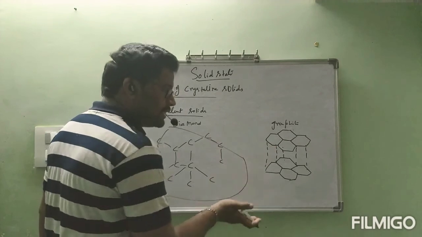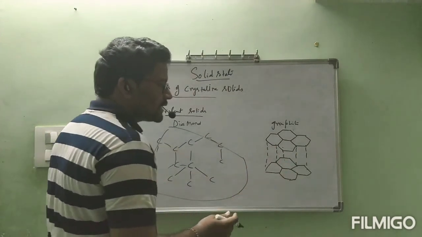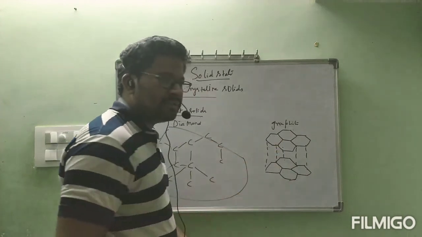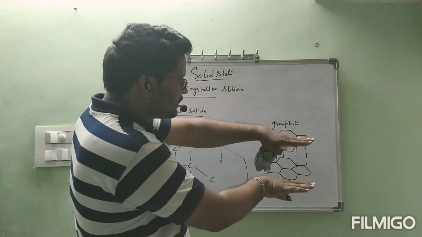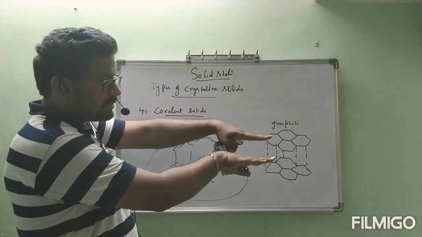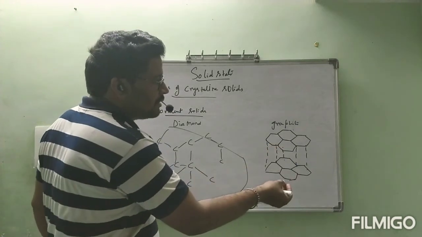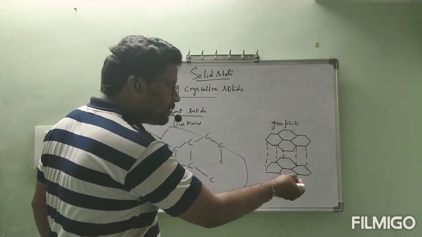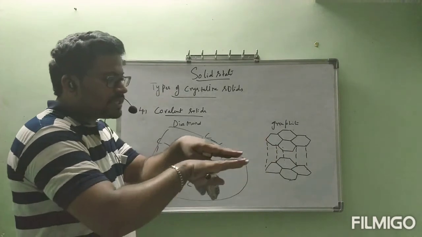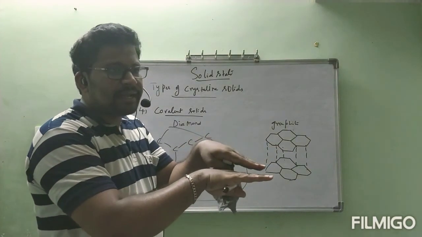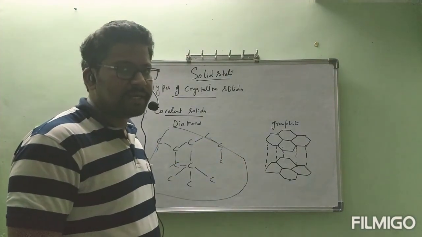Okay, it naturally happens, ma. Because of that, some gap is present. Actually, between carbon and carbon, covalent bonds only are present, but between one sheet and another sheet, a small gap is present. Because of that, it has a little bit less melting point when compared to diamond. Because of this layer-like structure, graphite acts like a solid lubricant.